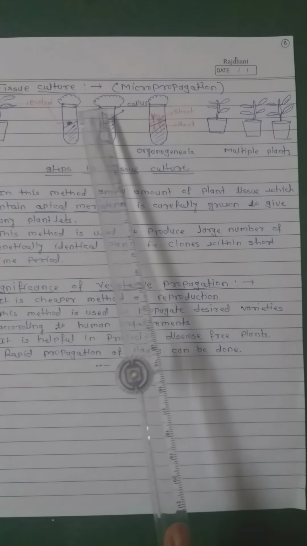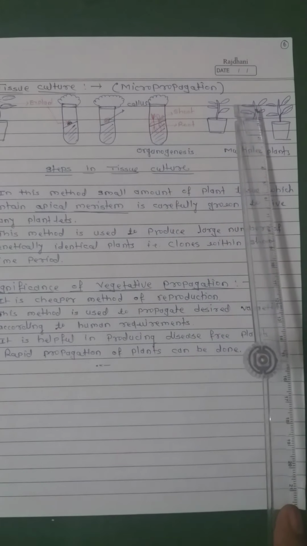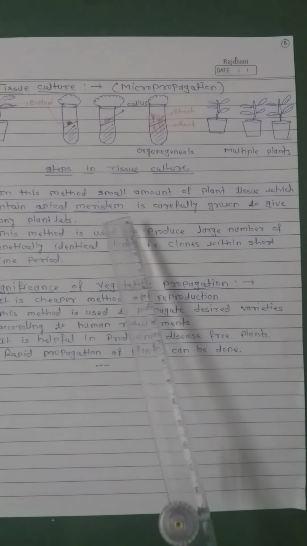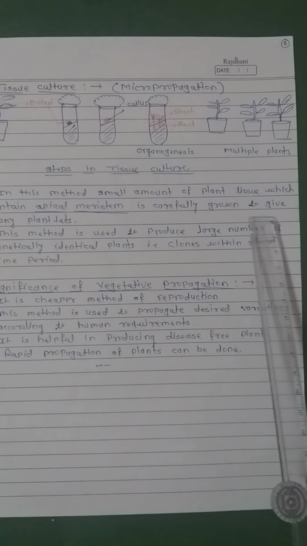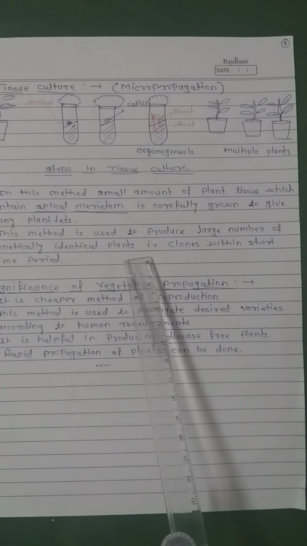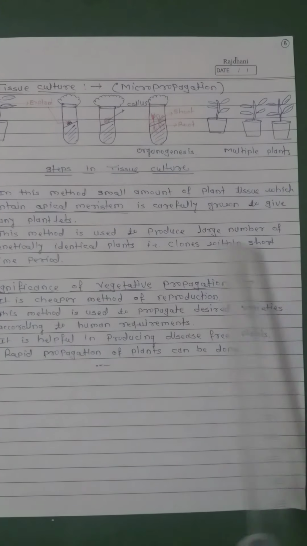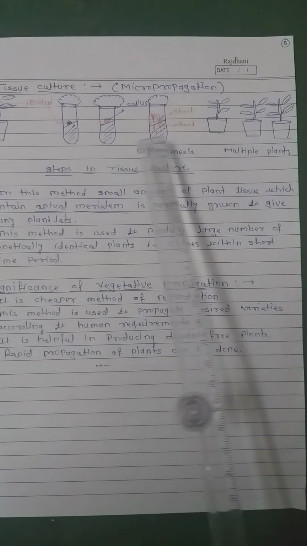Now, the next method is tissue culture or micropropagation. In this method, a small amount of plant tissue which contains apical meristem is carefully grown to give many plantlets. This method is used to produce a large number of genetically identical plants, that is clones, within a short time period. From a single plant tissue we can produce thousands of plants.